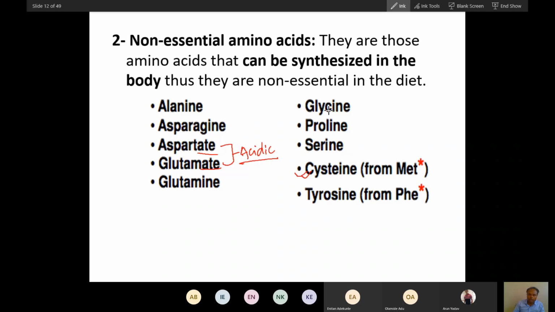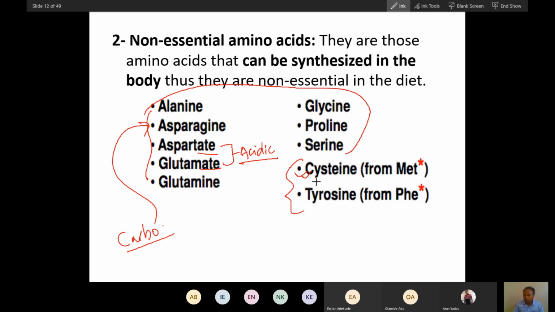These amino acids can be easily synthesized from carbohydrate. These two are synthesized from one: this is from methionine, this from phenylalanine. If you talk about cysteine, it gets only the sulfur group from methionine, and it gets carbon from serine. So serine and methionine both will make this cysteine. And these are all formed from carbohydrate.